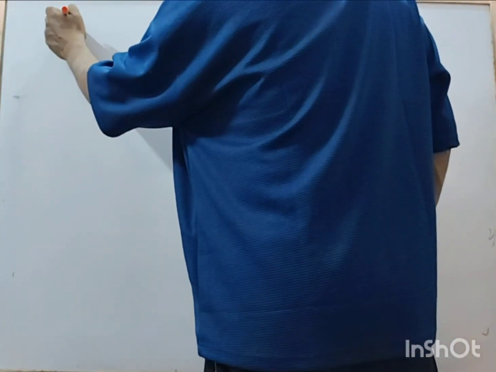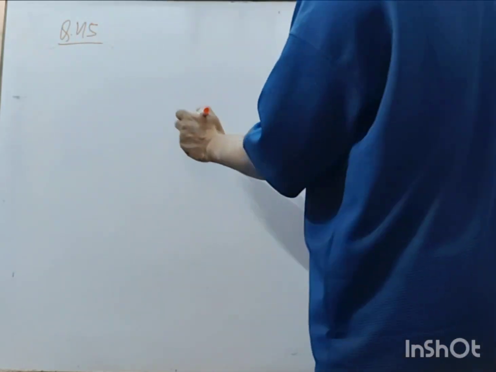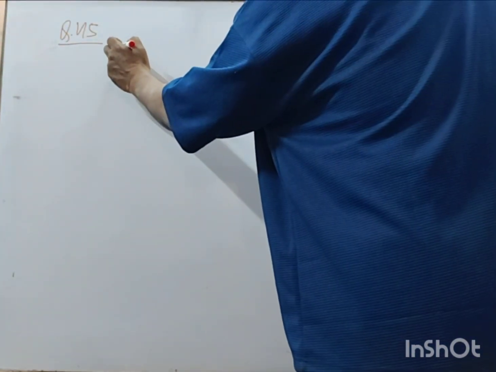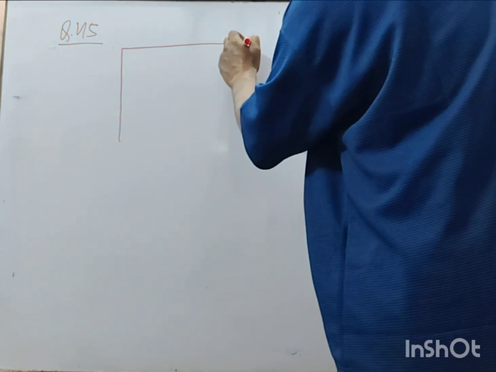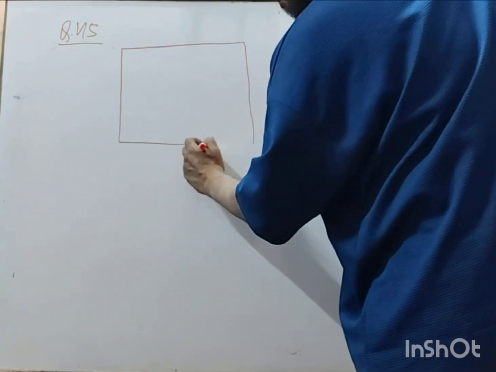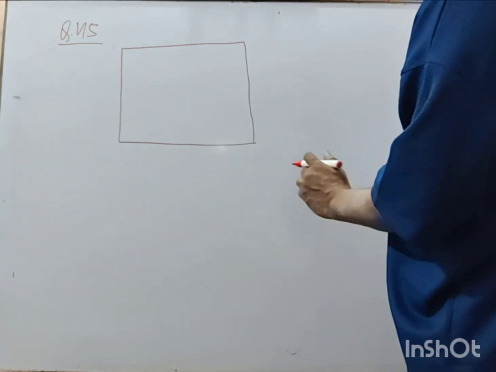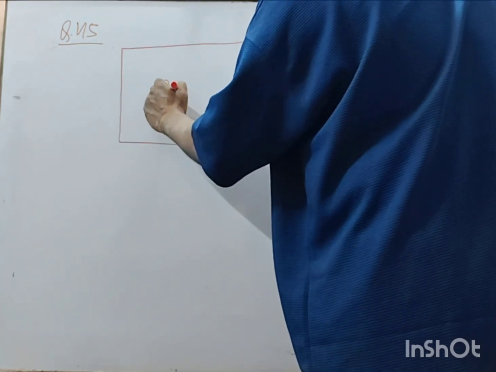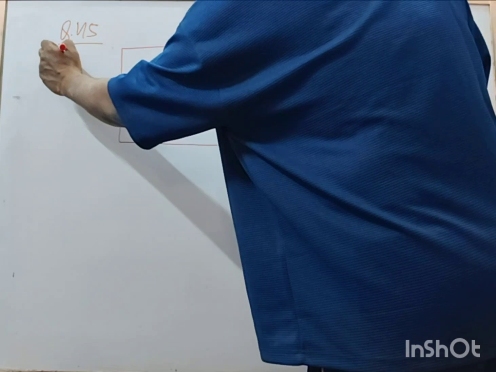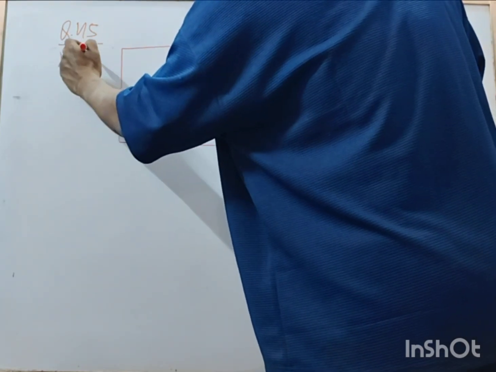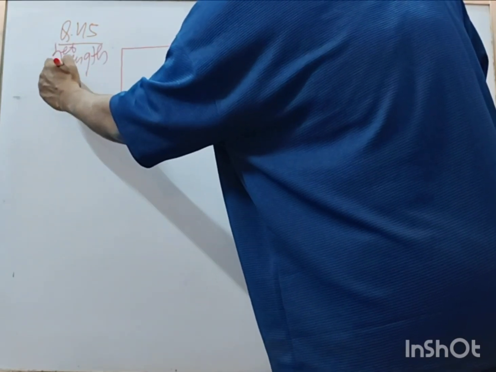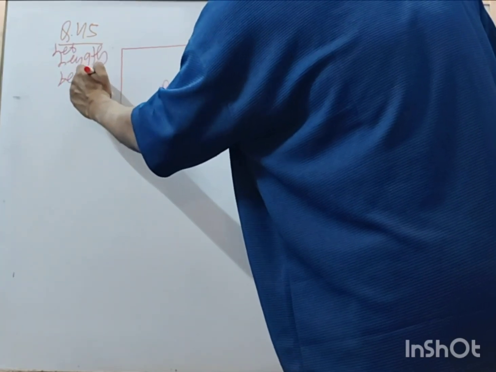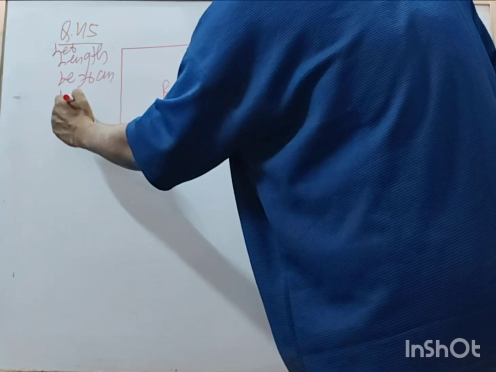Now we have question number 45. In this question there is a room, with length let's say x meters. The area is increased by 21 square meters.